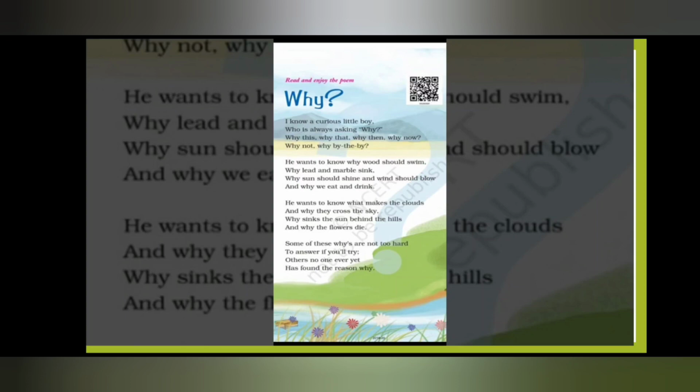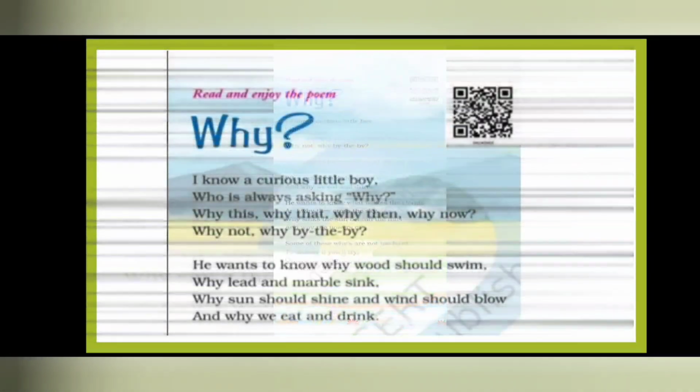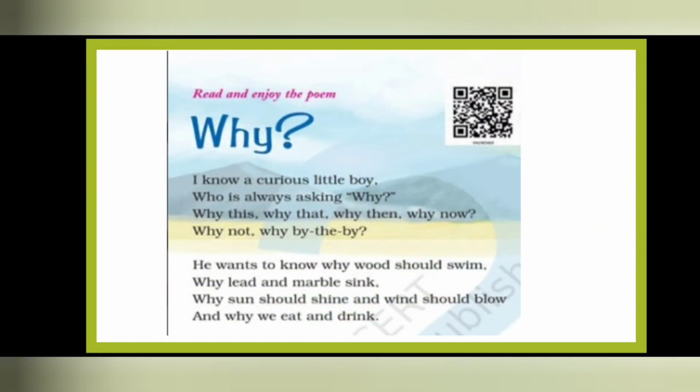So this is a poem. It's very interesting, students. Now let's see the explanation. Why? Here, I know a curious little boy. So in this poem, a little boy is there who is very curious.